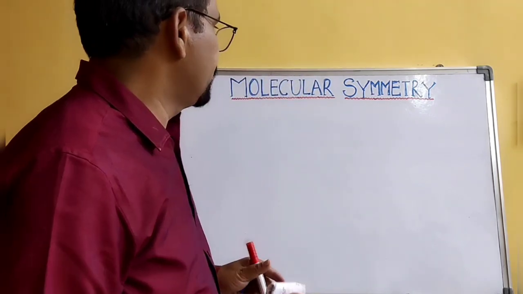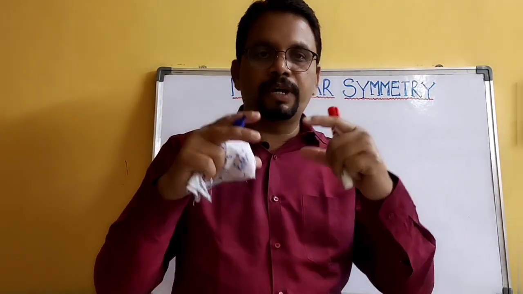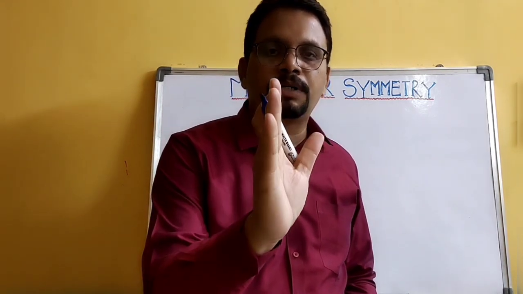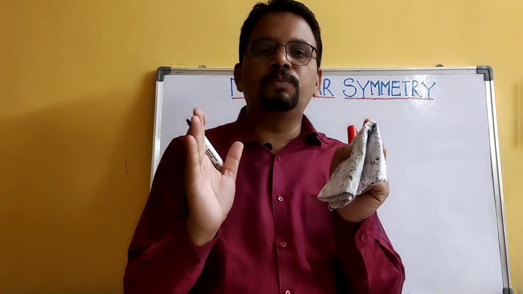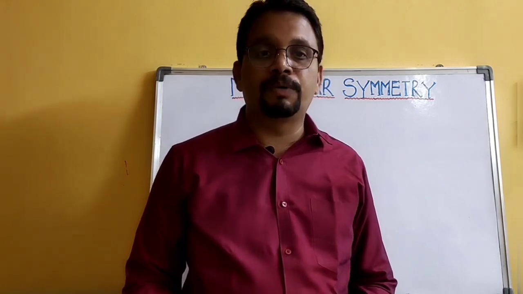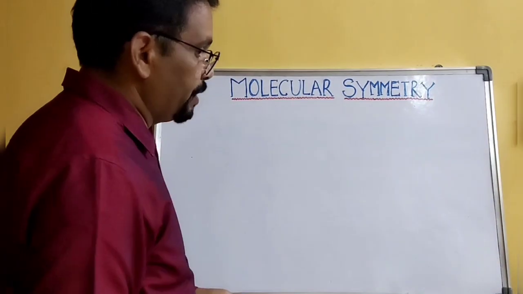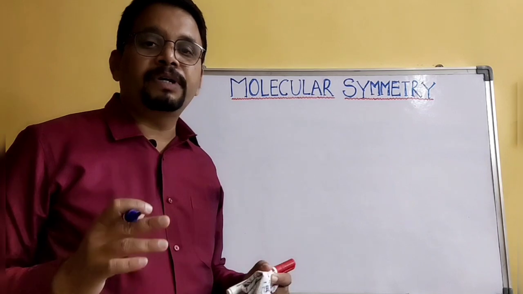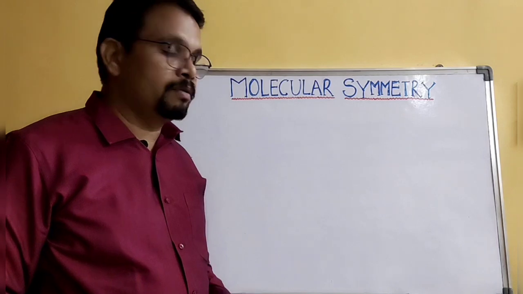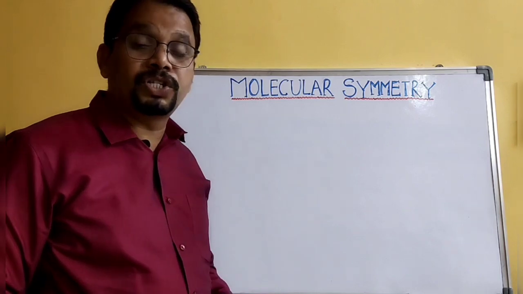If you take a square or circular object, you can make it into two exact halves that match each other in size and shape, so that is called symmetry. When you understand molecular geometry, stereochemistry is easily explained.